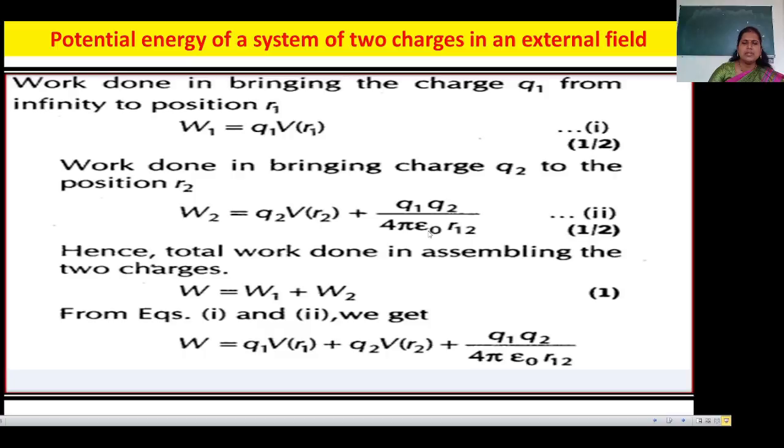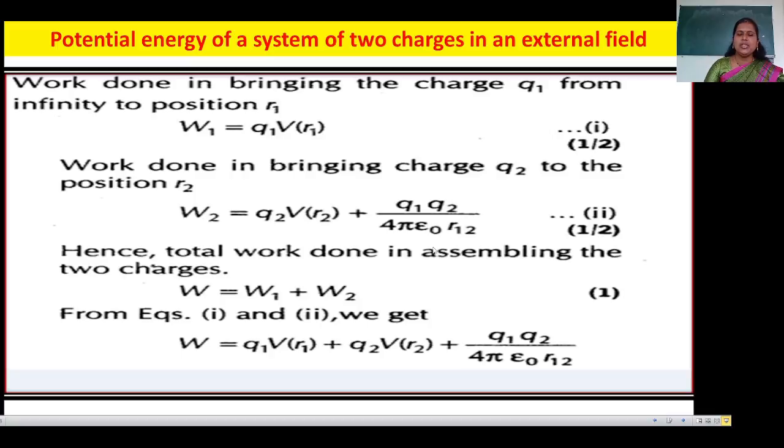That is the last equation. By using both of these, W1 is the work done in bringing the charge from infinity to position R1. Now see the work done in bringing the charge Q2 to its position, W2 is Q2 V(R2) plus the interaction of both charges, Q1 Q2 over 4 pi epsilon naught R12.